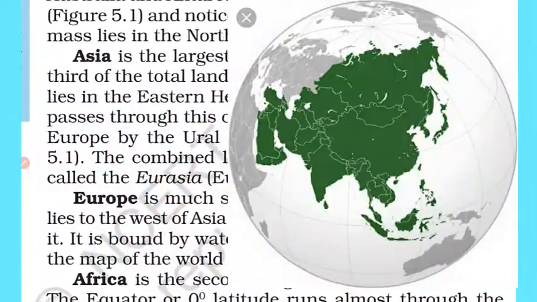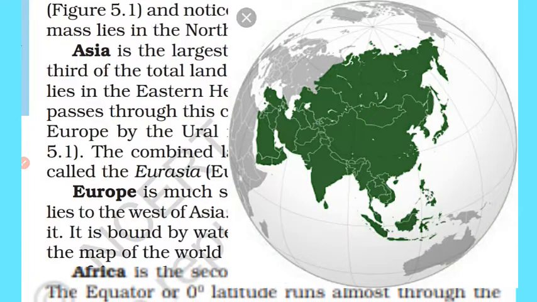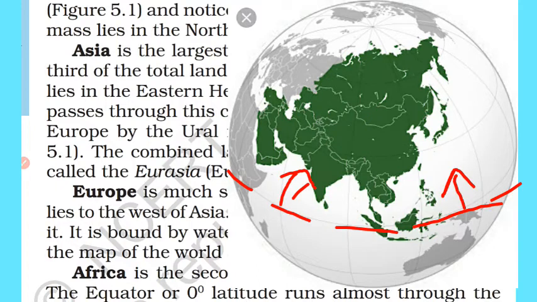Asia is the largest continent. It covers about one third of the total land area of the earth. The continent lies in the eastern hemisphere. You can see here, the Tropic of Cancer passes through this continent.